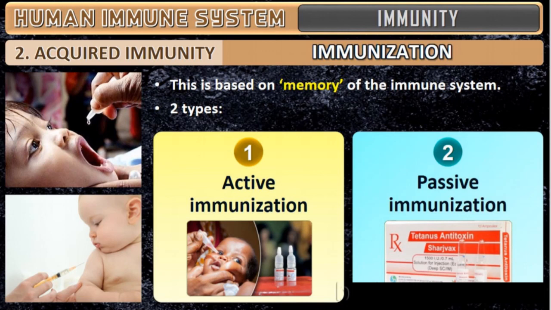So the vaccine will generate two types of memory cells. Which are those? Yesterday I told you there are two types of memory cells produced in our body. One is B cells, another is T cells, that is B lymphocytes and T lymphocytes. If the body has already been vaccinated, immunized, immediately it will get activated by the memory in the human system. Then it will produce what? It will produce both B lymphocytes and T lymphocytes. So when B and T lymphocytes are produced, what happens? It produces enormous antibodies and it will kill the pathogen.